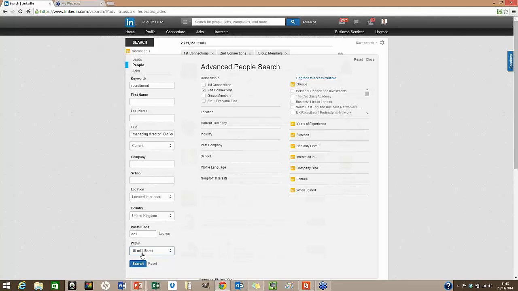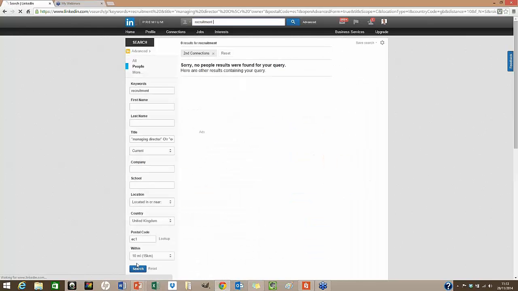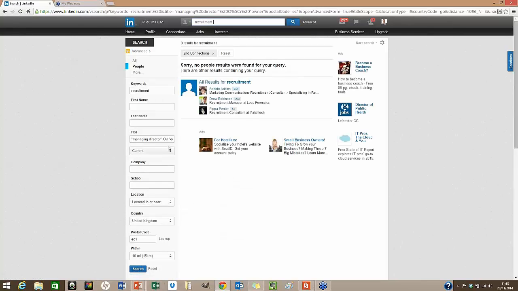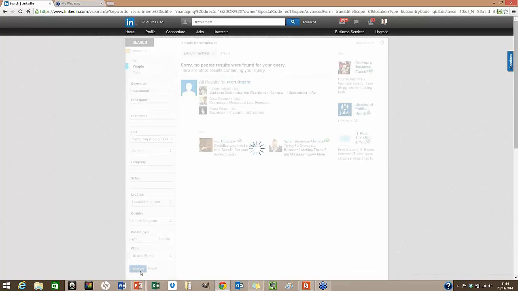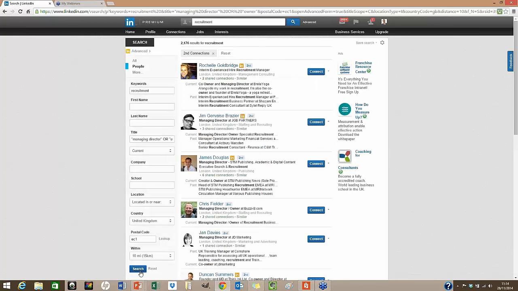And let's see what we got. Okay, I'm searching on people in vertical market recruitment, managing director or owner. Second line means they're one introduction away. They're my connections within a 10-mile radius of EC1, which is the centre of London. So I'm expecting to bring up some pretty big companies here. Let's take a look. Let's do a search. None. What have I done there? Oops, I've spelled or wrong. Wasn't very clever. Let's try that again. Now, what we got? Wow, can you see how powerful that is?